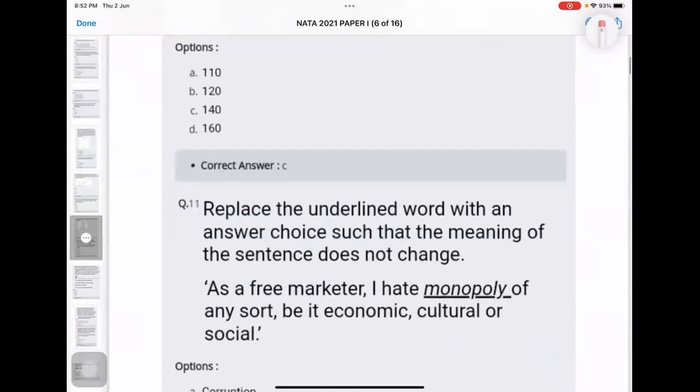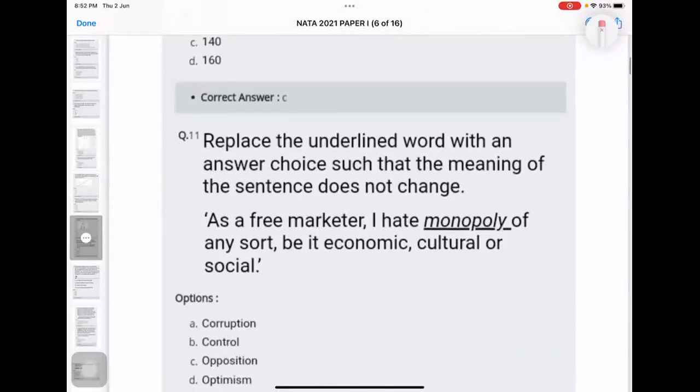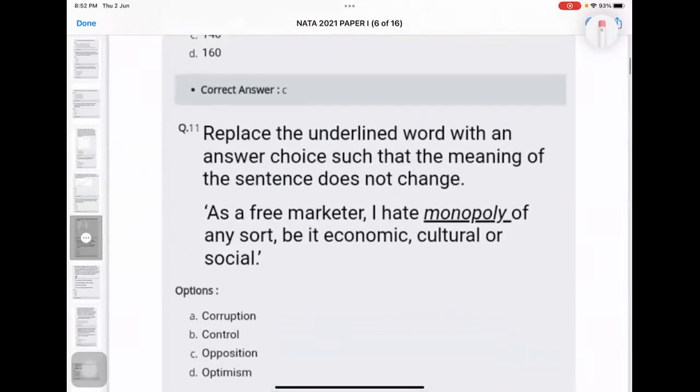Good. Now, again it's getting mixed, we are jumping into something related to English. It says: as a free marketer, I hate monopoly of any sort, be it economic, cultural, or social. You need to fill in the correct answer instead of monopoly. Option A, corruption.